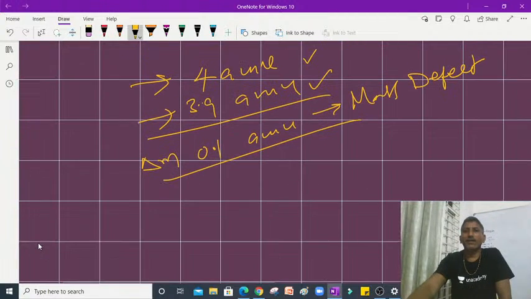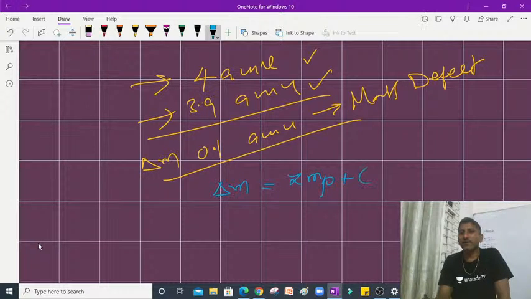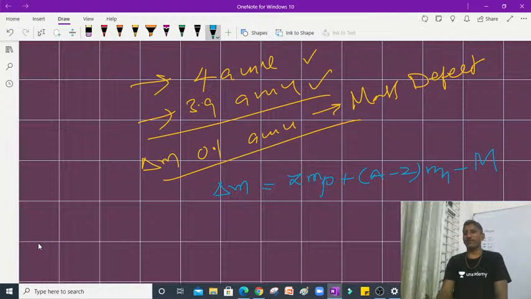So for that we can write one equation in this way. Mass defect, delta M, can be written as number of protons, Z, into mass of each proton, plus number of neutrons, that is A minus Z, into mass of each neutron, minus the actual mass of the nucleus.